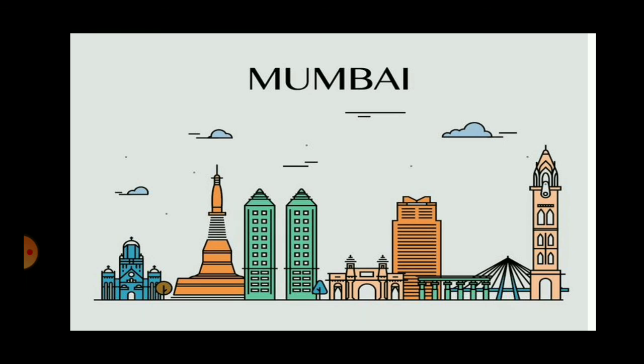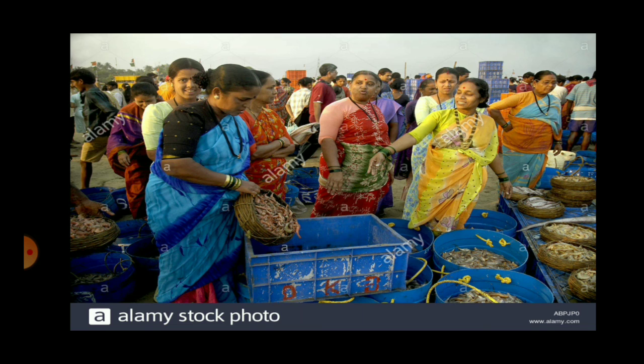Now the do-it-yourself part. There are certain questions, and when we answer these questions: which occupations are found in your area? So now students, we are living in Mumbai. Which are the occupations that are done here on a large scale? Mumbai being a coastal city, the original inhabitants of Mumbai were the Kolis. So fishing is done on a large scale.